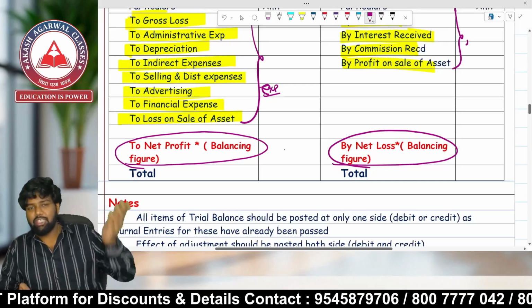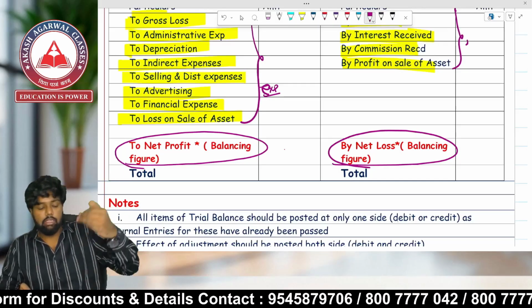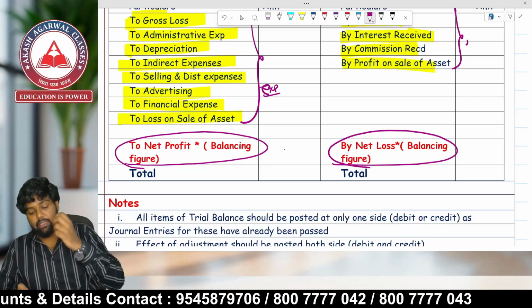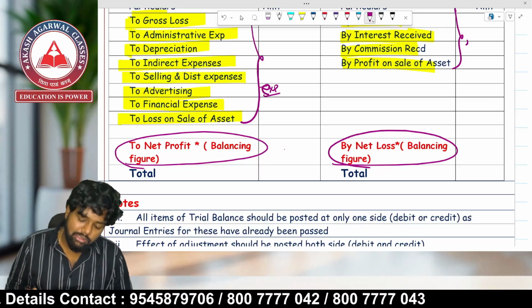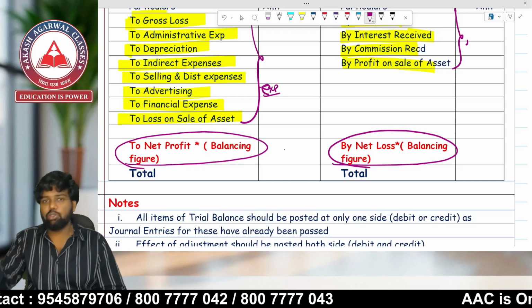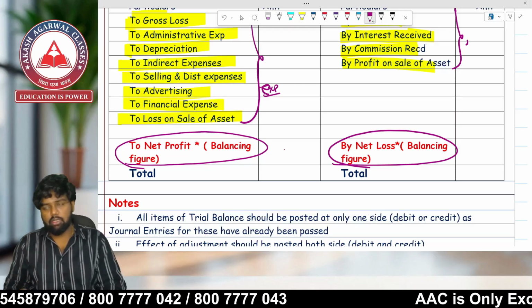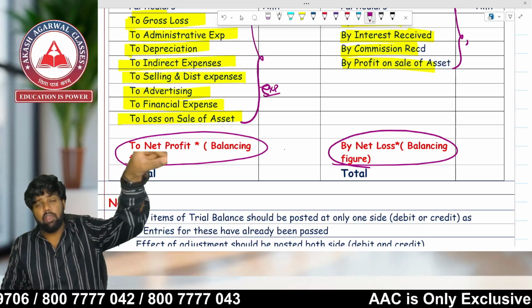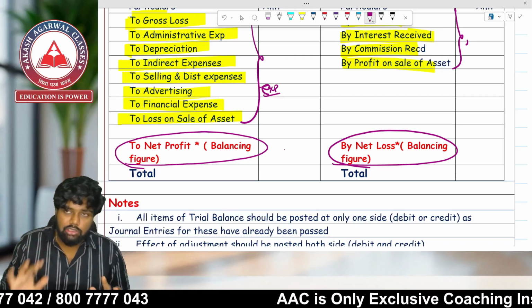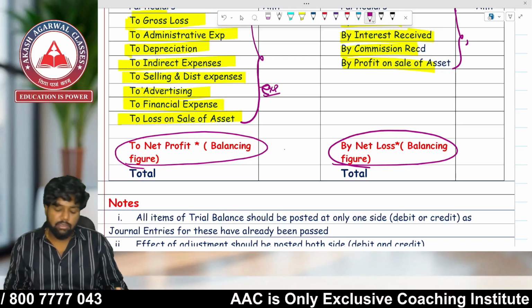If the income is greater and expense is less, it will be net profit. And if expense is greater and income is less, it will be net loss. And this net profit and net loss will be transferred to the balance sheet capital account. If there is a profit, we have to add it in the capital. If there is a net loss, we have to deduct it from the capital.